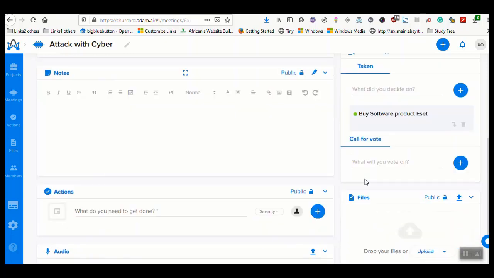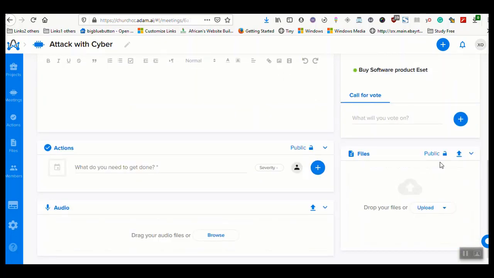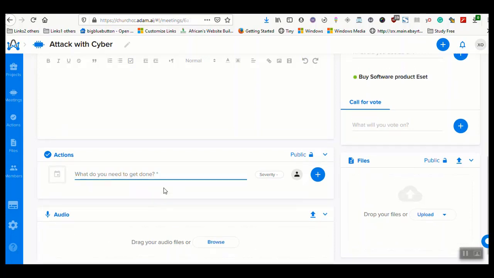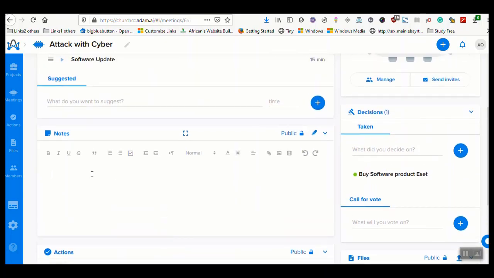So these were decisions taken, call for vote. Files that were shared with people, you can upload them here. If there were audios and actions that were taken, you can also put them here as well. And some of the notes of the meeting.